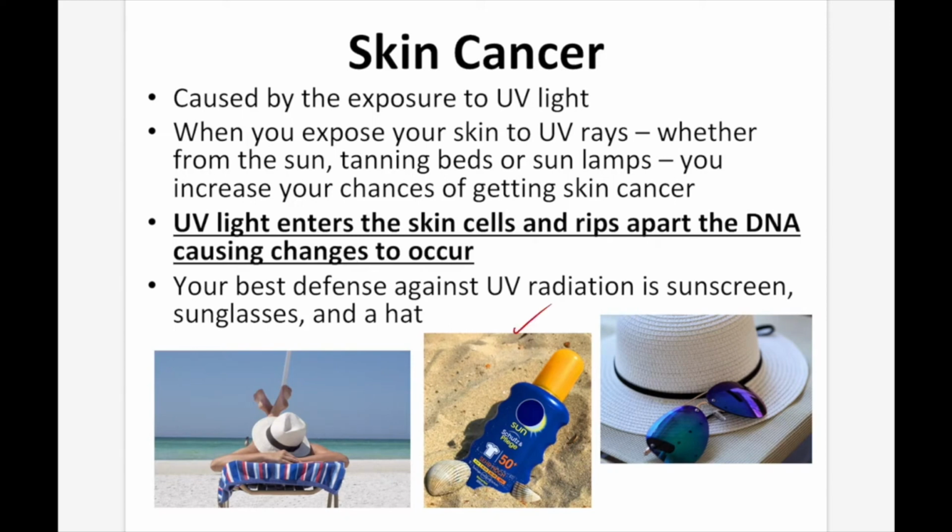Additionally, something that people don't understand is that even if the sun is out, but there's clouds in the way, and you're outside and you think you're protected because it's not super sunny, those UV lights, so UVA and UVB, are still making their way through the clouds and hitting you. So if you're outside and it's kind of cloudy out, and it's the middle of summer and you're not wearing sunscreen because you think it's not sunny, you're exposing yourself to that UV radiation.